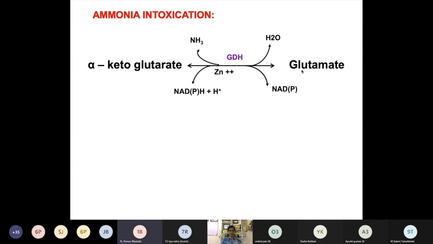Yes, it gives energy. Per turn of the TCA cycle, how many ATP do we get? Per turn of the TCA cycle, one acetyl CoA enters and it completes the cycle. How many ATP do you get? कितने मिलते हैं? 12 पहले होता था, वो हिस्ट्री हो गई अभी. Now because of the new energetics, it's 10.